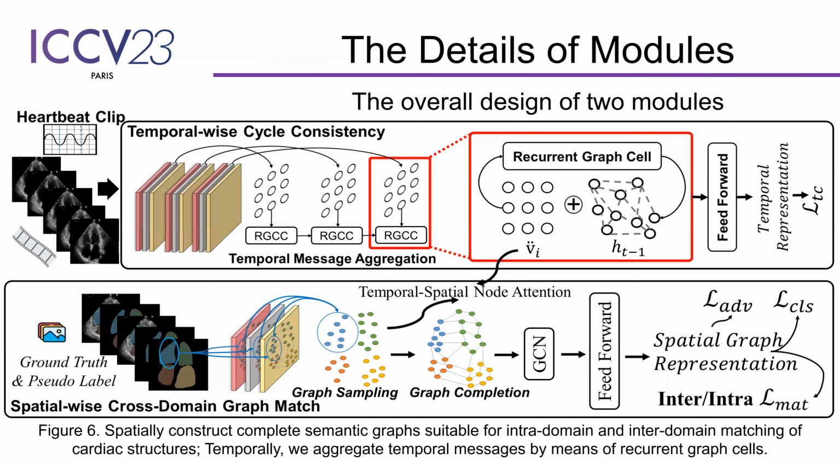And here is the overall design of the two different modules. For the temporal-wise cycle consistency, we design a recurrent graph cell to aggregate the graphical information temporally, which serves an unsupervised purpose that learns the temporal representation from the consistency of the heartbeat cycle. In the spatial-wise cross-domain graph matching module, we sample graph nodes according to the segmented regions, implement graph completion, and conduct spatial graph representation. For this module, we hypothesize the morphological information across different domains remains the same in the cardio structure.